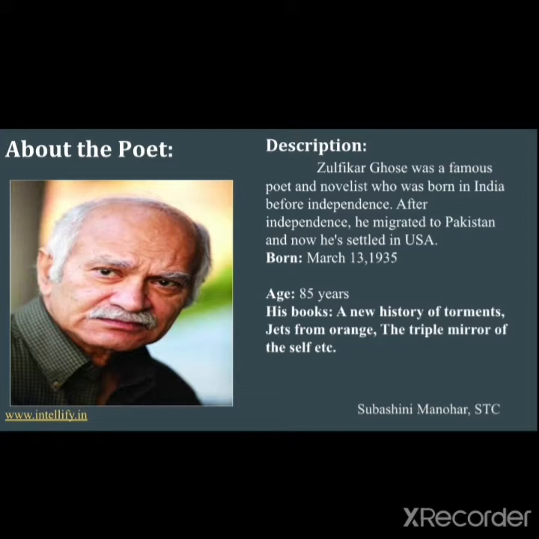Zulfikar Ghose was a famous poet and novelist who was born in India before independence. After independence, he migrated to Pakistan and now he is settled in USA. He was born on March 13, 1935 and he is 85 years old now. His other books were A New History of Torments, Jets from Orange, The Triple Mirror of the Self, etc.